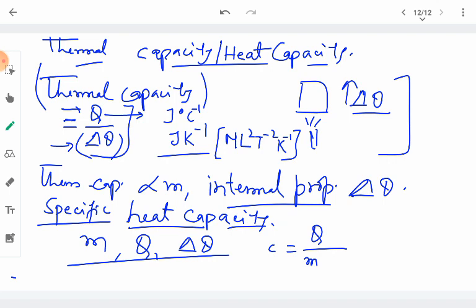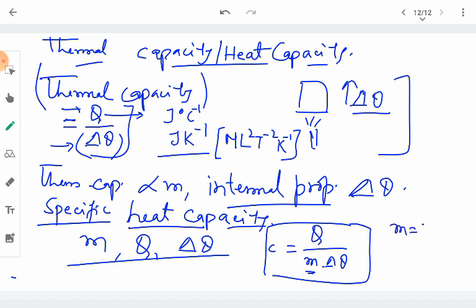So the amount of heat required per unit mass of the substance per degree increase in the temperature is called the specific heat of the substance. The temperature change required is 1 degree Celsius.